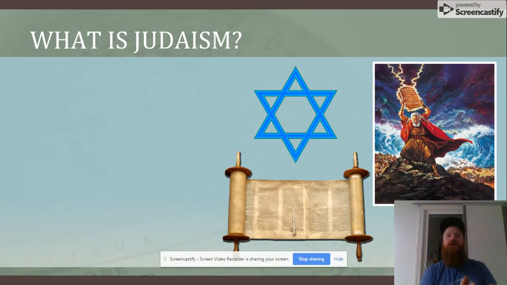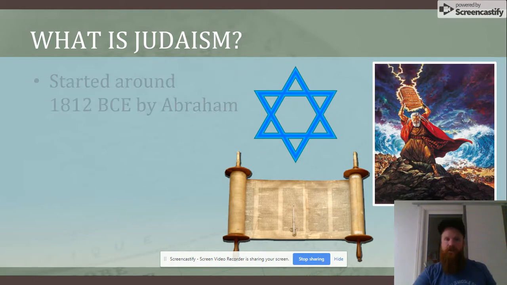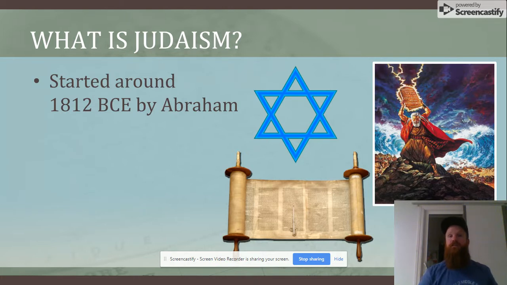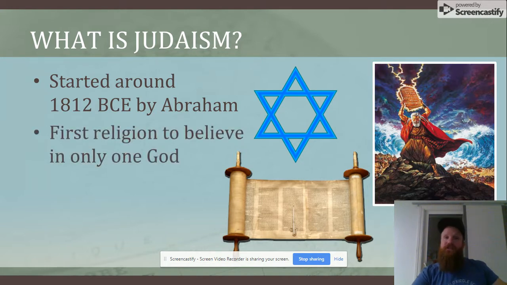So the first religion we're going to talk about is Judaism. Okay, Judaism is the oldest religion. It was founded in 1812 BCE by a guy named Abraham. BCE used to be called AD, which stands for Anno Domini. Now they changed it to BCE. It was the first religion to believe in only one God, so the first mainstream monotheistic religion.